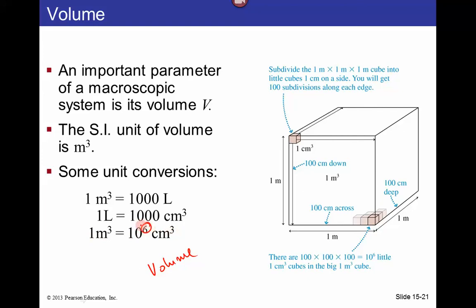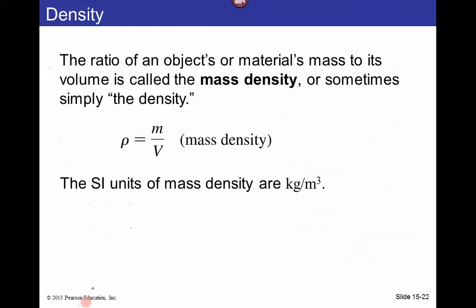This 6 here sometimes is a source of confusion. So the way you think about this is that each side here of this cube has 100 centimeters, and when you multiply 100 by 100 by 100, you get 10 to the 6.